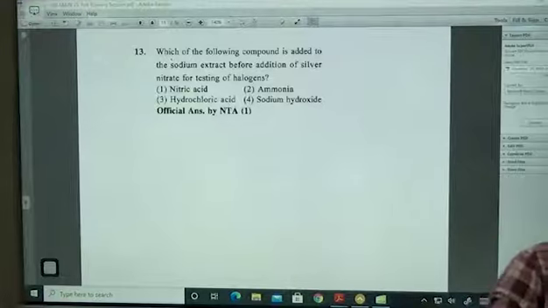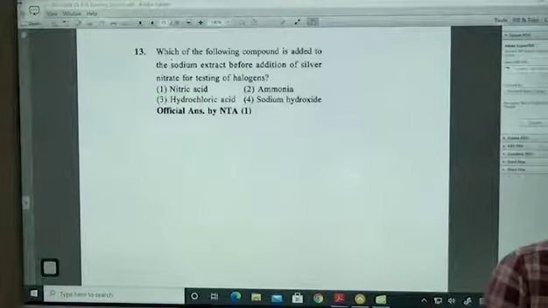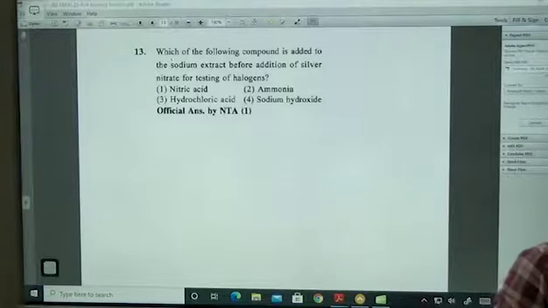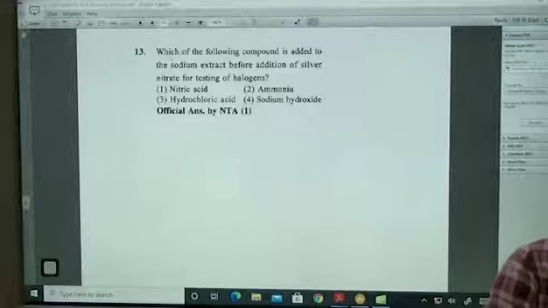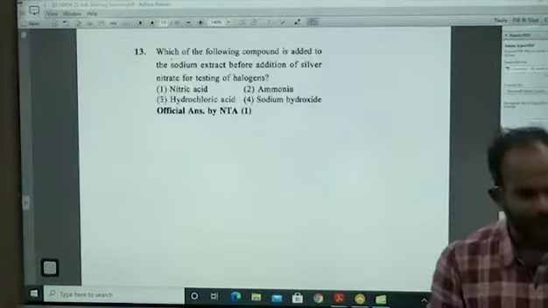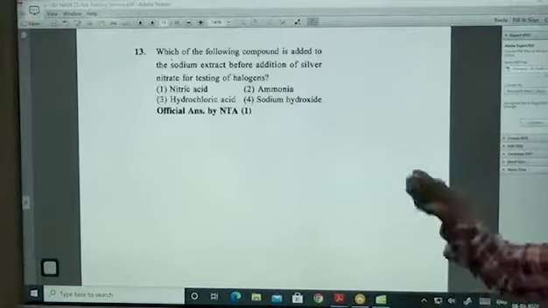In order to estimate heteroatoms. What are heteroatoms? Except carbon and hydrogen, all the remaining ones are heteroatoms. To estimate chloride, bromide, iodide, sulfur, nitrogen, for all this we prepare sodium fusion extract.